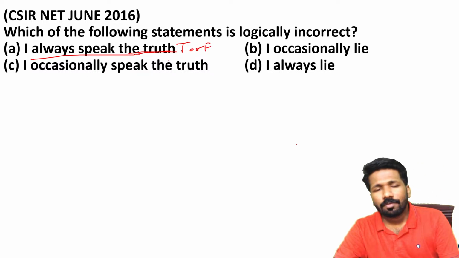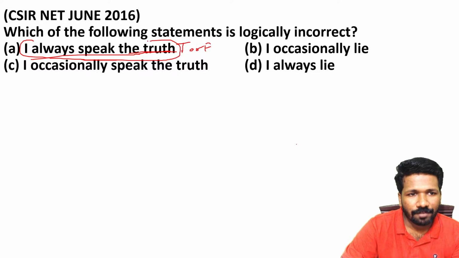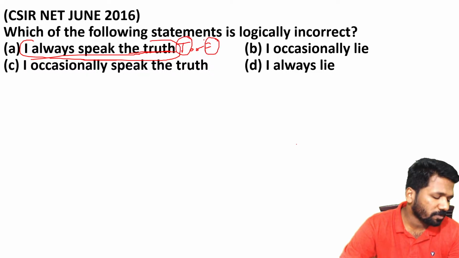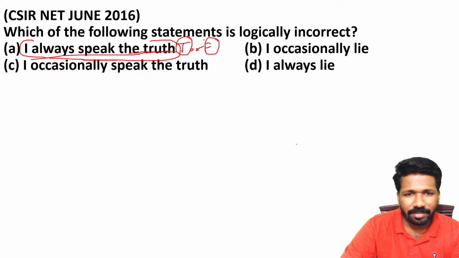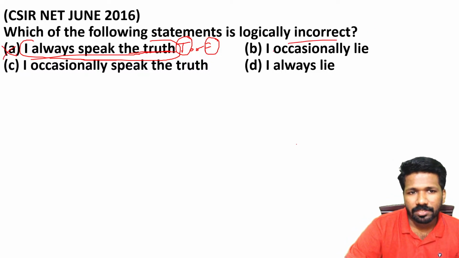Yeah, it will not be true and false simultaneously, because if the person who is speaking this sentence always speaks the truth, this is a true statement. If he always speaks false, it is a false statement. At a time, simultaneously, it will not be true and false. That is why option A is not the answer. It is not logically incorrect to consider this as a statement. So option A is not the answer.